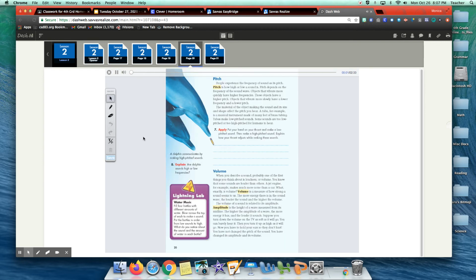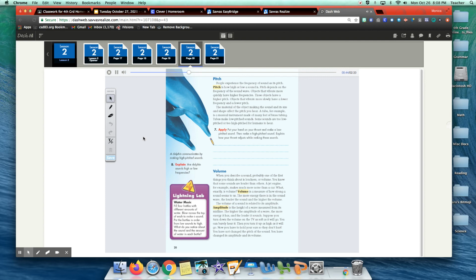Pitch. People experience the frequency of sound as its pitch. Pitch is how high or low a sound is. Pitch depends on the frequency of the sound wave. Objects that vibrate more quickly have higher frequencies. Those objects have a higher pitch. Objects that vibrate more slowly have a lower frequency and a lower pitch. The material of the object making the sound and its size and shape affect the pitch you hear. A tuba, for example, is a musical instrument made of many feet of brass tubing. Tubas make low-pitched sounds. Some sounds are too low-pitched or too high-pitched for humans to hear.